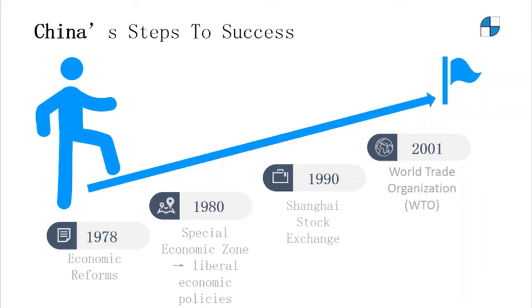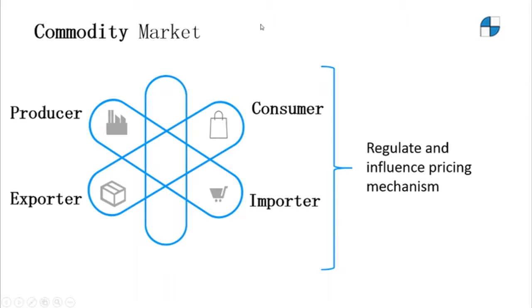The event opened China further and boosted its demand for almost all commodities, for China is such a huge, heavy player in the global commodity market. The nation is a major producer, consumer, exporter, and importer for so many commodities. So the macroeconomic condition and the regulations in the country can affect the global commodity market significantly.